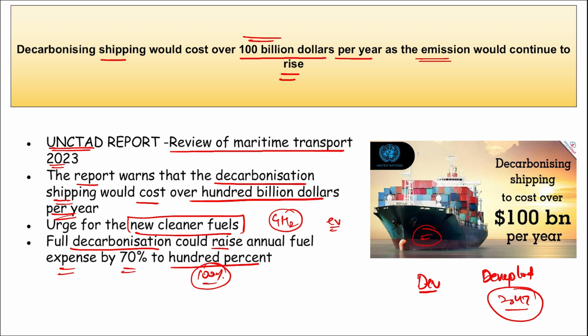Because the new emerging technologies and new fuels in the market are not as cheap, since their demand is not that high, and the research and development that has gone into them has cost a lot of money, and in order to recover it, it will require a lot of time. So if we shift to them, the full decarbonization cost could increase, correct? So this is your decarbonization shipping cost data. If we talk about UNCTAD, where is the headquarters? It is in Geneva, Switzerland.